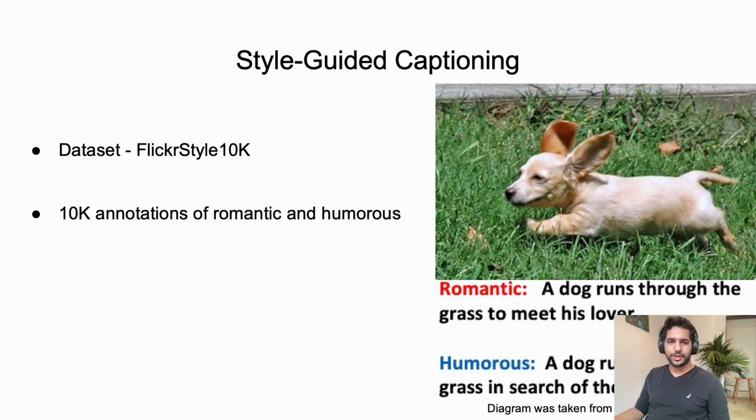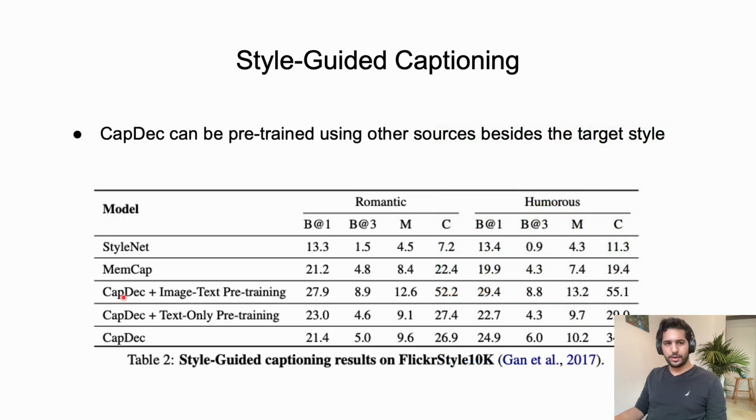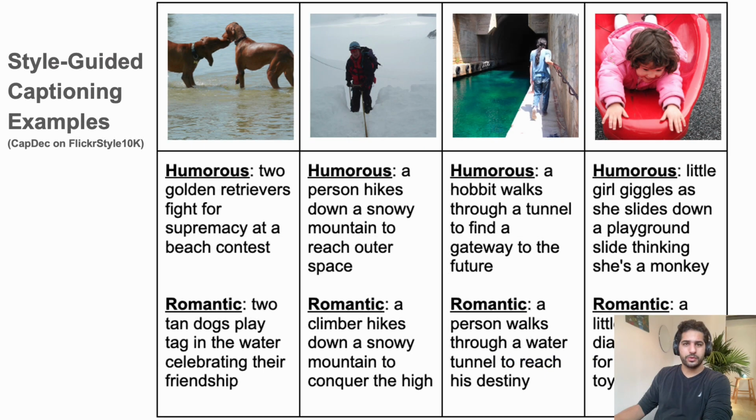We evaluated CapDec on style-guided captioning, and for that we used a dataset that has annotations of captions in romantic style and humorous style. For that, we first pre-trained CapDec on pairs of image and text using the CLIP image encoder, and then we fine-tuned its style only on the text of the styled captions. And again, as can be seen in the third line, CapDec outperforms the state-of-the-art by a large margin. Here are a few examples of CapDec that was trained on that data. You can see that it both relates to the image and preserves the style.